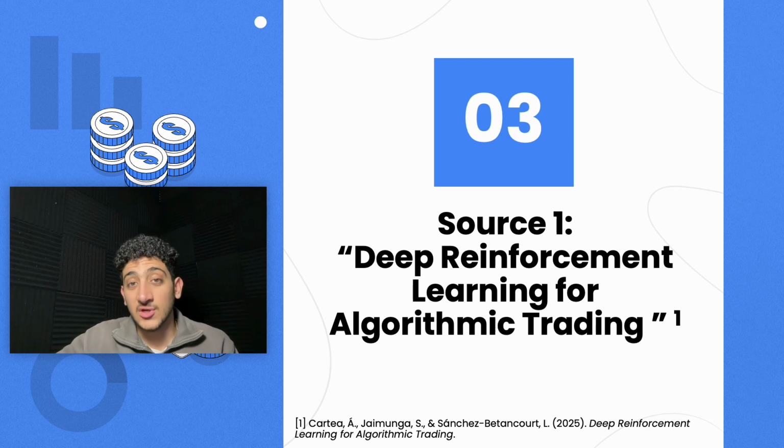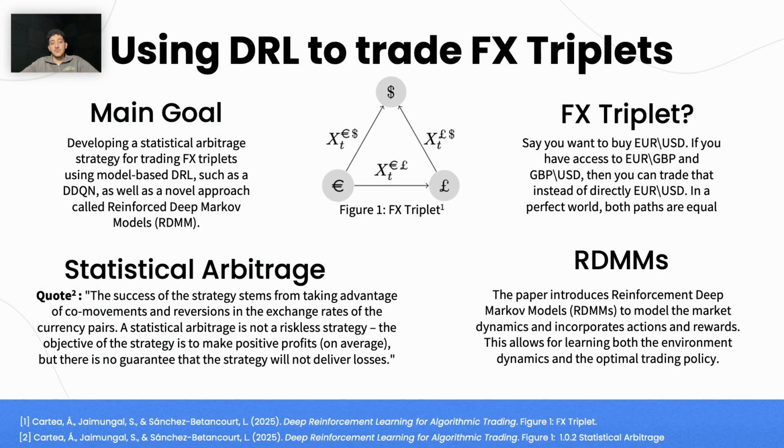Jumping into our first source from Professor Jaimungal and some of his colleagues about the application of DDQNs in trading foreign exchange triplets. The main goal of this paper was to develop a statistical arbitrage strategy for trading FX triplets using model-based deep reinforcement learning, such as a DDQN, as well as introducing a novel approach to modeling markets called Reinforced Deep Markov Models, or RDMMs.